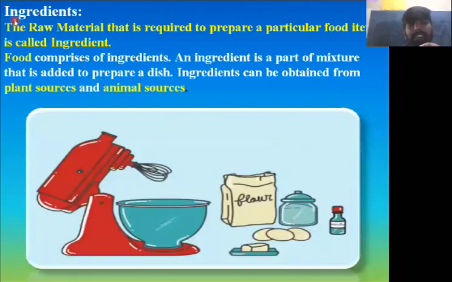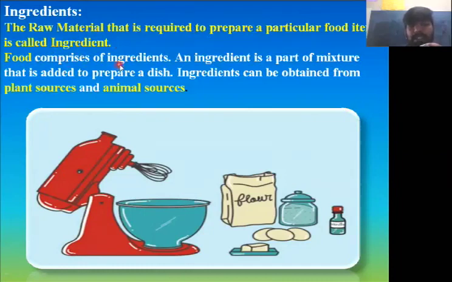Next, what do you mean by ingredients? Ingredients are nothing but the raw materials that are required to prepare a particular food item. You can see, these are all called ingredients. For example, flour, wheat flour, is an ingredient. Then this is some spice, so it is an ingredient. This is a liquid, vanilla essence, one of the ingredients. Egg, you can see egg here. Egg is an ingredient. Butter is an ingredient. Understood? The raw materials that are required to prepare a particular food item are called ingredients.